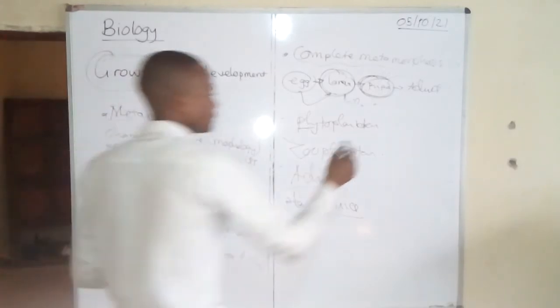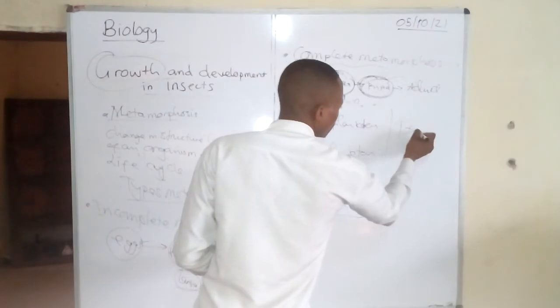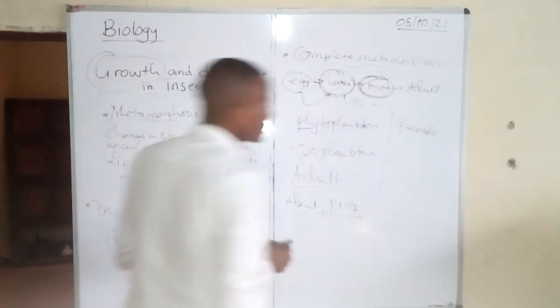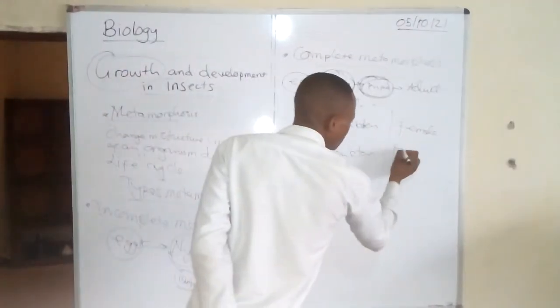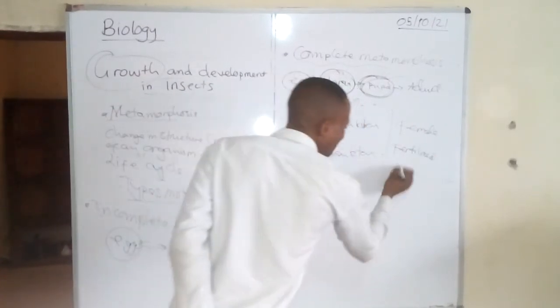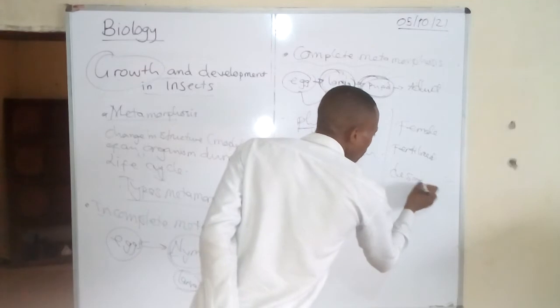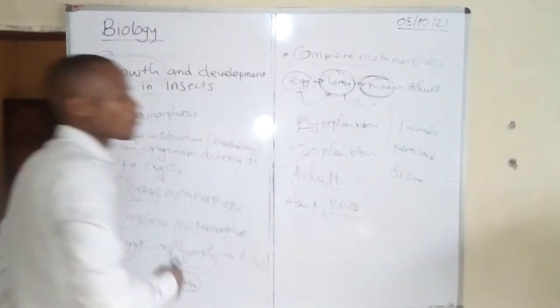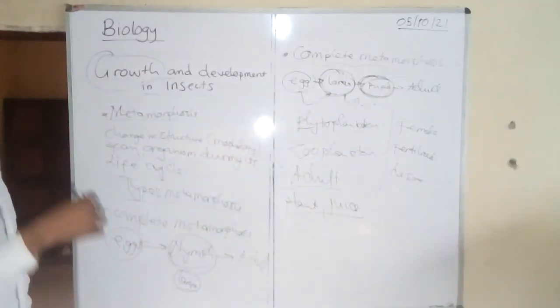She starts wanting to have animal blood.